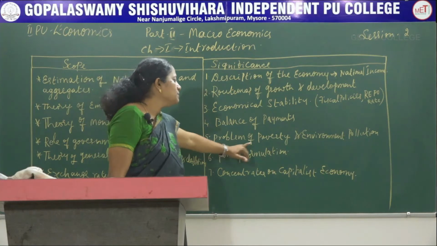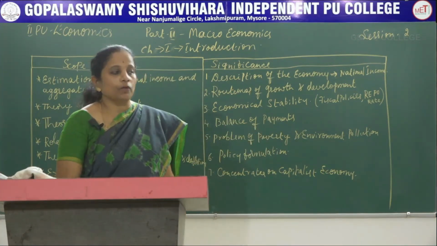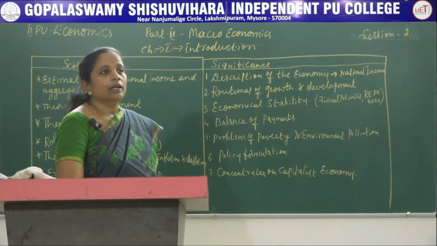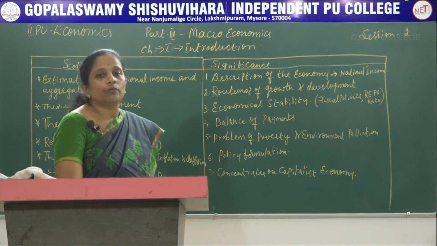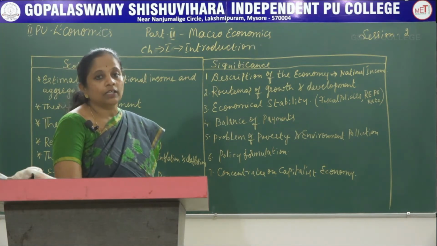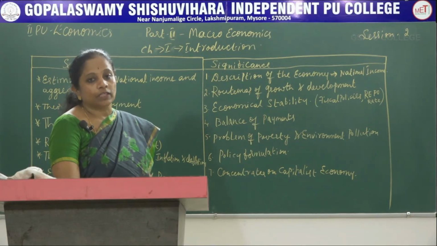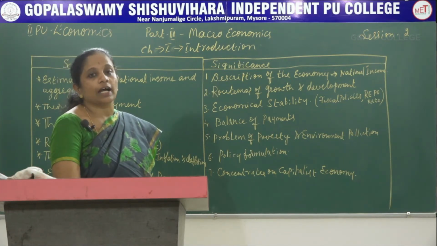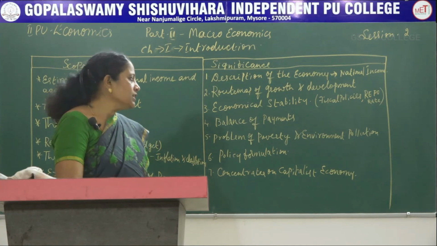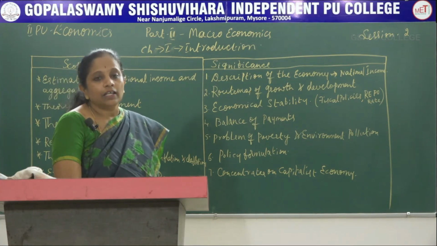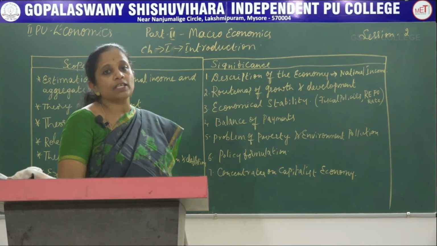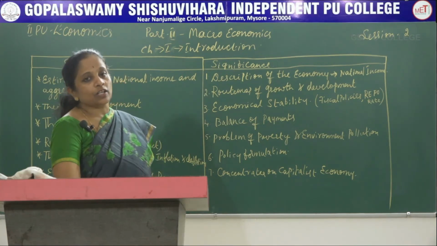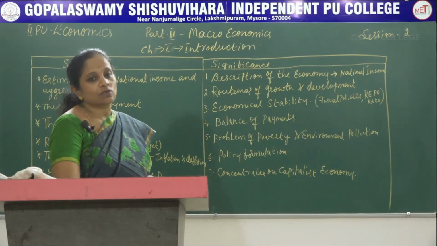The next one is problems of poverty and environmental pollution. The government of India deals with the problems of poverty. Here you all know that India, even though it is emerging as the third largest economy of the world, is still suffering from some basic problems called poverty, unemployment, etc. Poverty is a situation wherein any individual who is unable to meet his basic needs like roti, kapda or makan, or even basic health and educational facilities, is called poor.